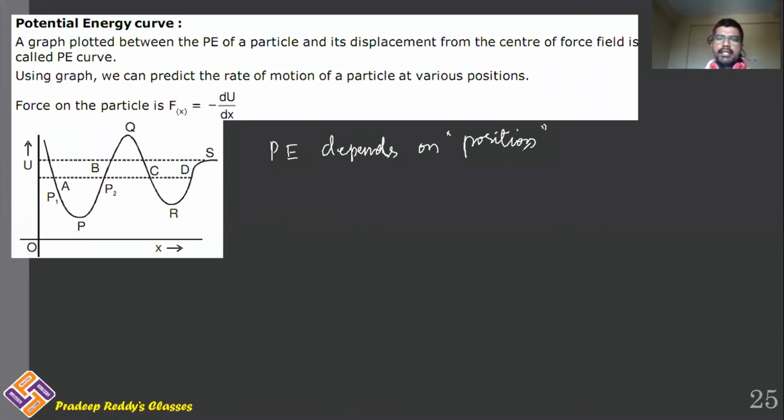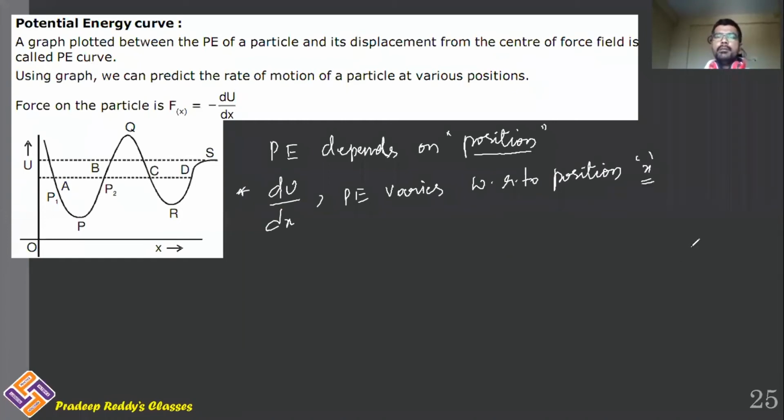Potential energy is by virtue of the position of the object. Therefore, potential energy is a function which is variable with respect to position. So hence I can write dU divided by dx. That means potential energy varies with respect to position x. Potential energy is variable with respect to position.